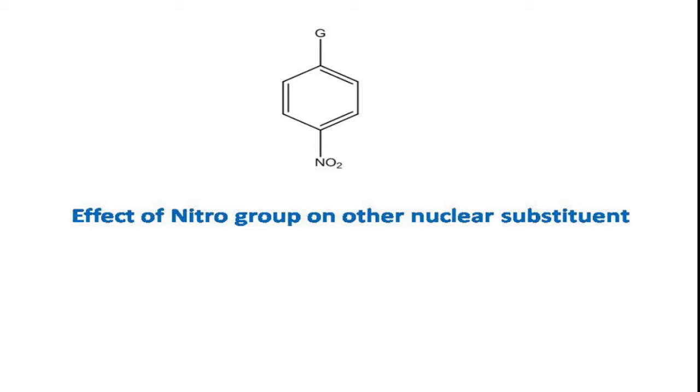This is also a significant property for nitrobenzene. Due to the presence of the nitro group on the nitrobenzene, it will also influence the other nuclear substituents like halogens, alkyl groups, phenolic hydroxy groups, and nitro group.